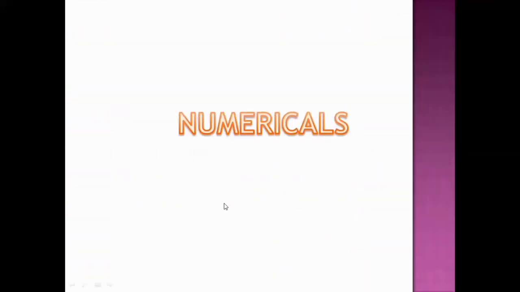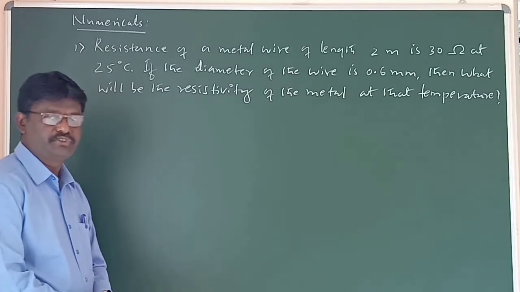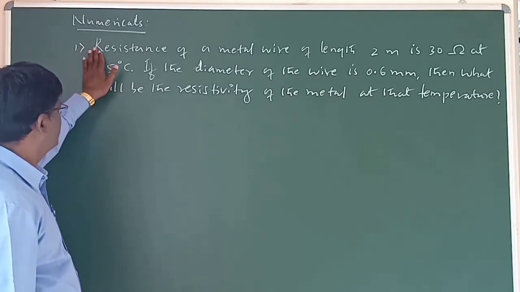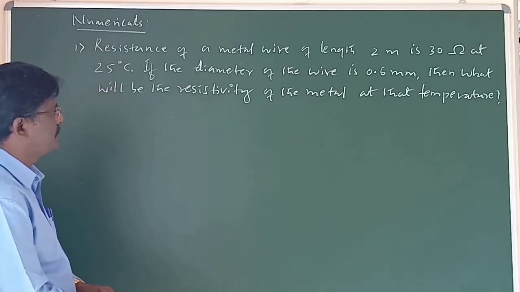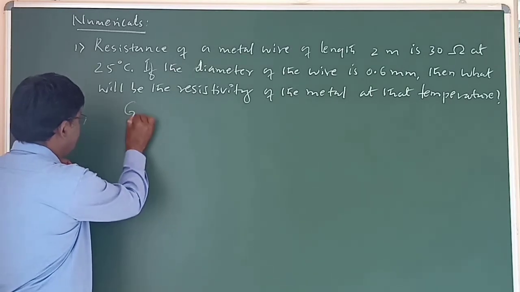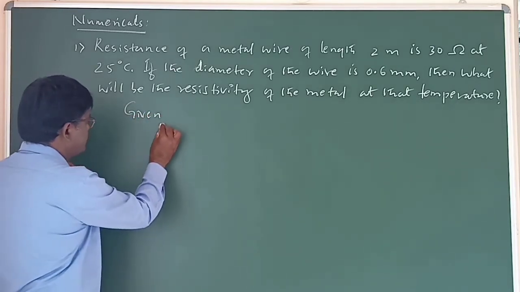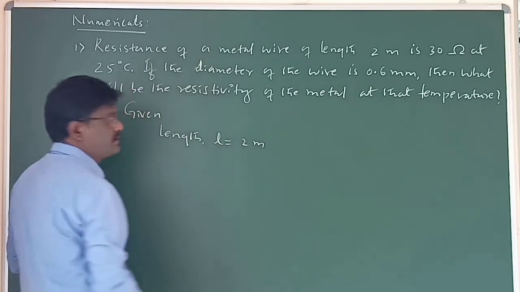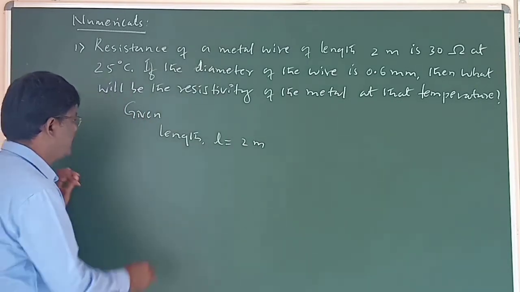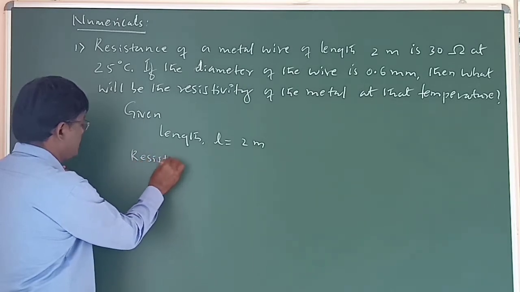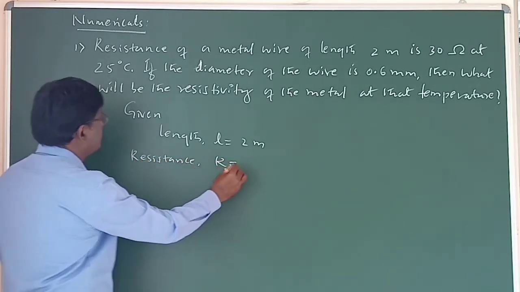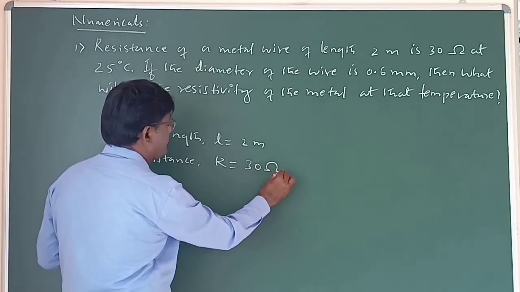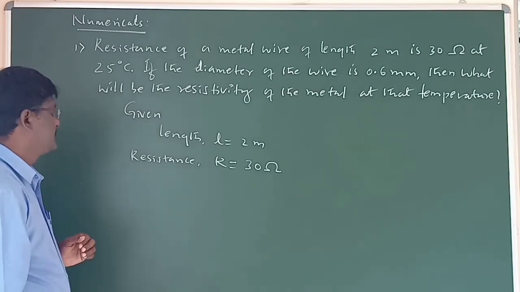Now we shall take some numericals. First one: resistance of a metal wire of length 2 meter, L equal to 2 meter in SI unit, is 30 ohm, R equal to 30 ohm, at 25 degrees Celsius.